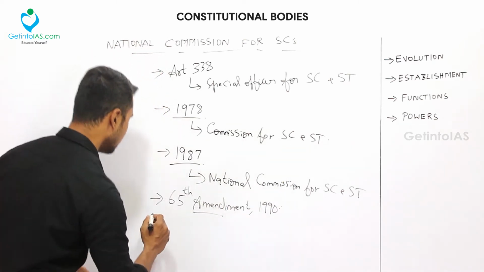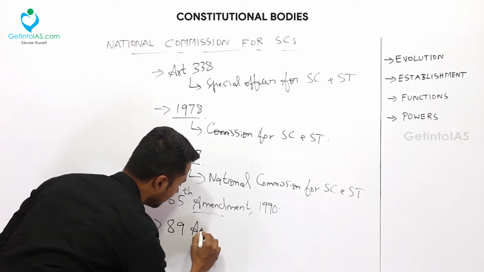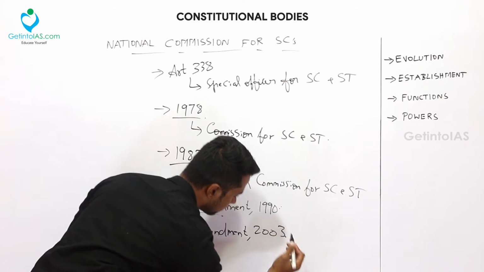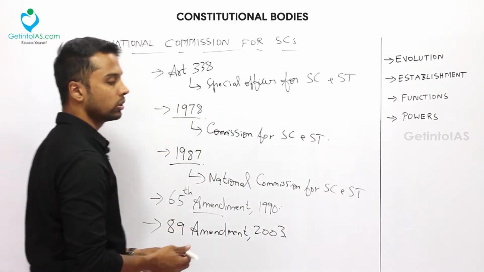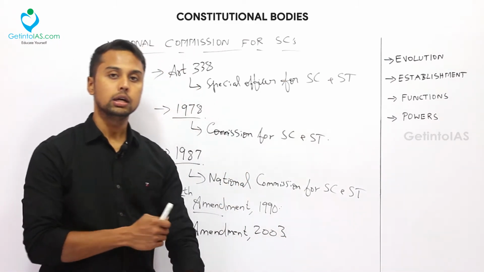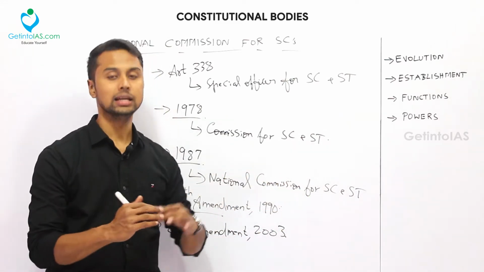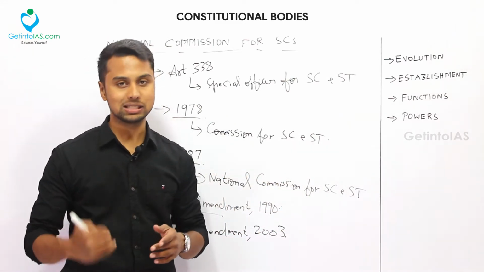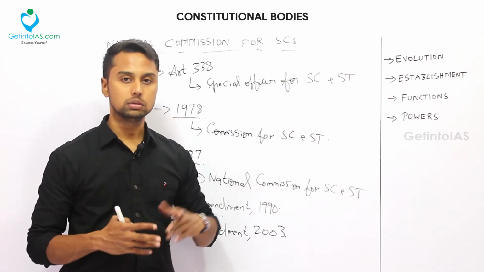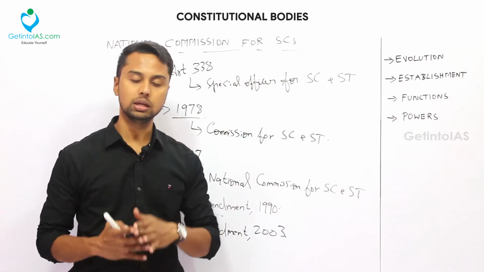And finally, the 89th Amendment 2003. Okay, this 89th Amendment 2003 bifurcated the commission for SC and ST into two. One is the National Commission for SC and the other one is the National Commission for ST. Okay, that is how this National Commission has evolved.